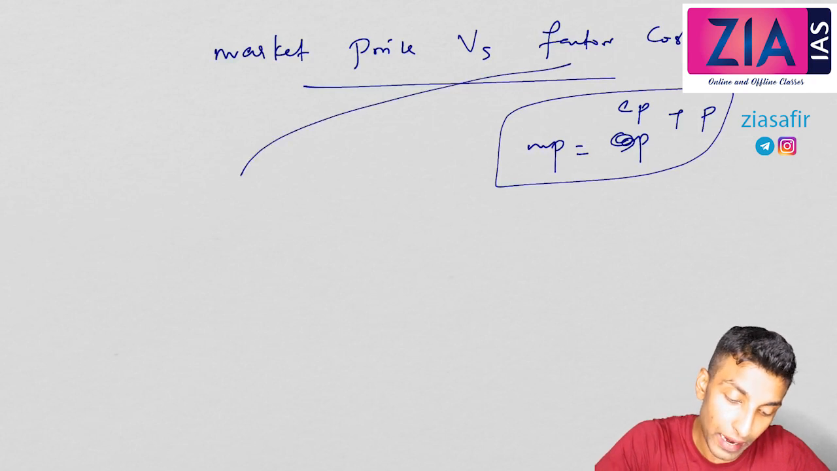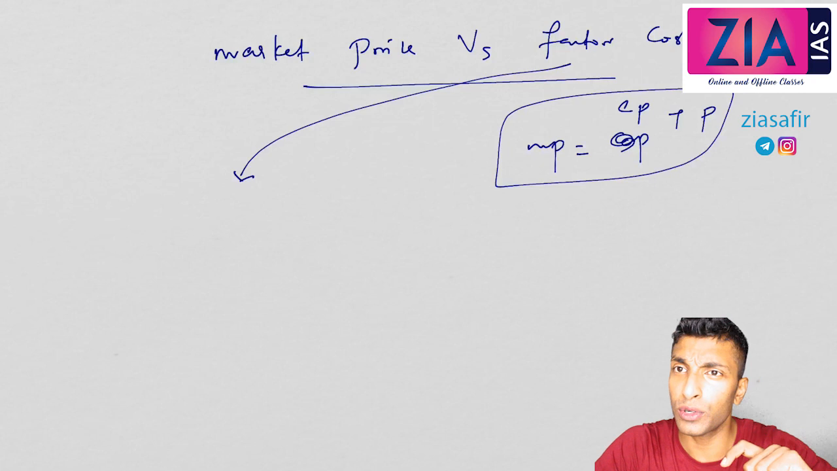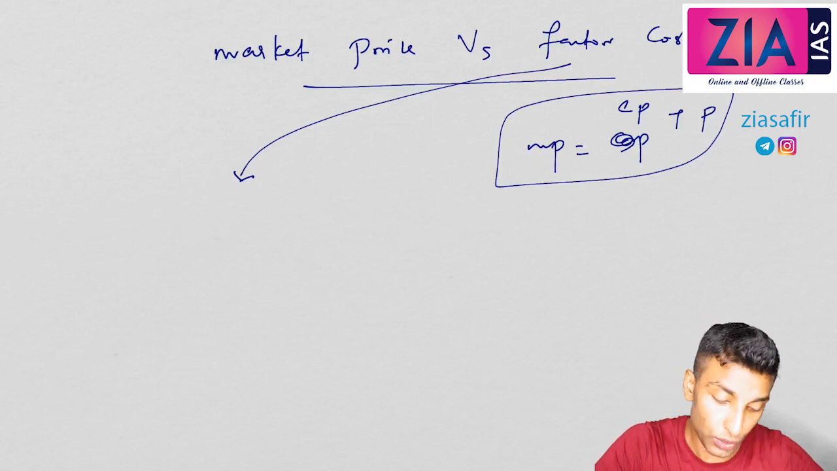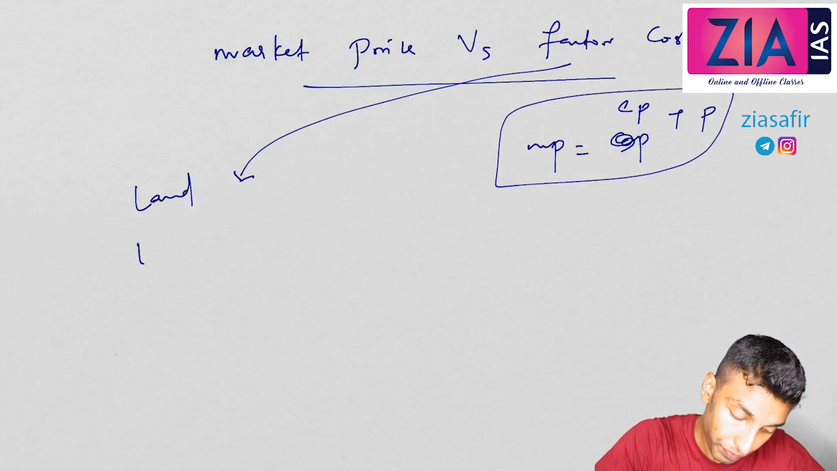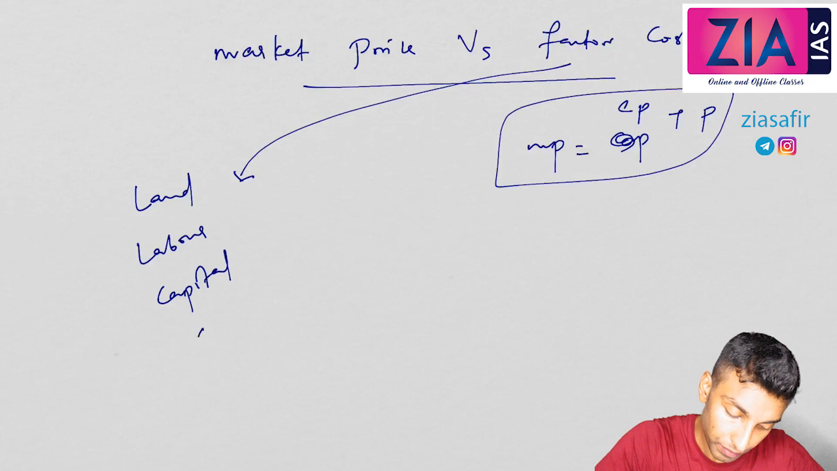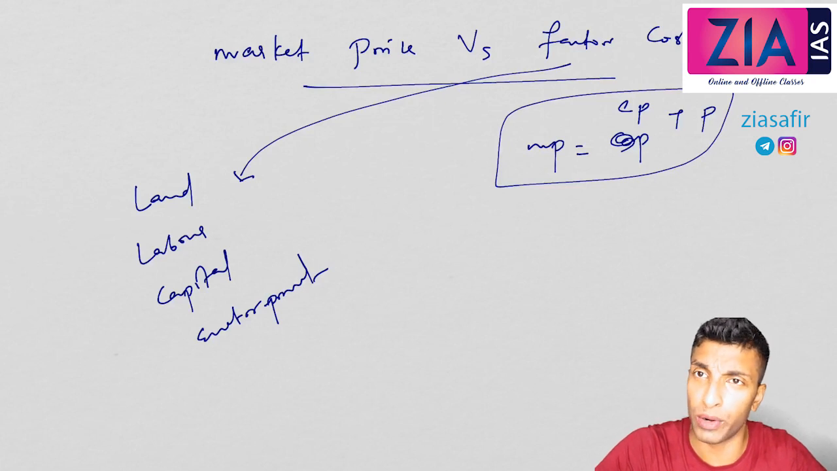When we talk about factor cost, this is related to value addition. So factor cost means production cost. Okay, so what all things will be there as part of production? Land, labor, capital, and entrepreneurship. So these are the four aspects which are involved in production or value addition. Okay, so in factor cost these four will come.